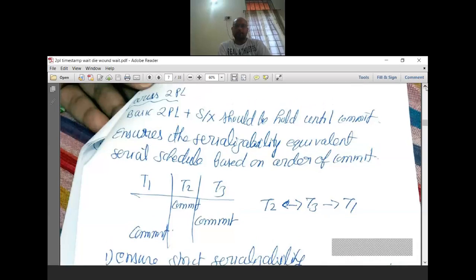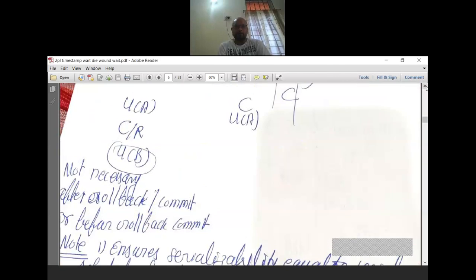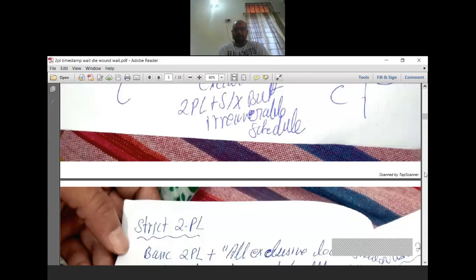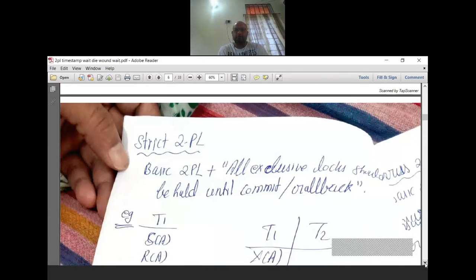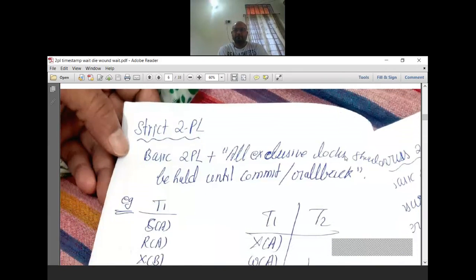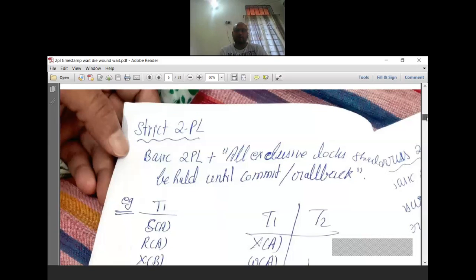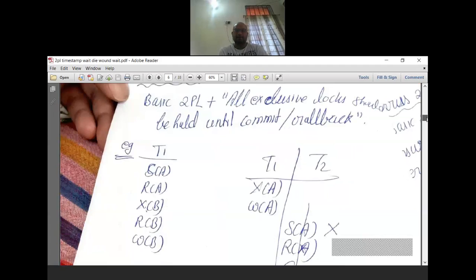You have seen strict 2PL. Whatever is happening, in strict 2PL, all exclusive locks should not be unlocked. I already taught you this portion before. All exclusive locks should be held until commit or rollback. That means at the time of commit or rollback, all the exclusive locks which were there should be held.